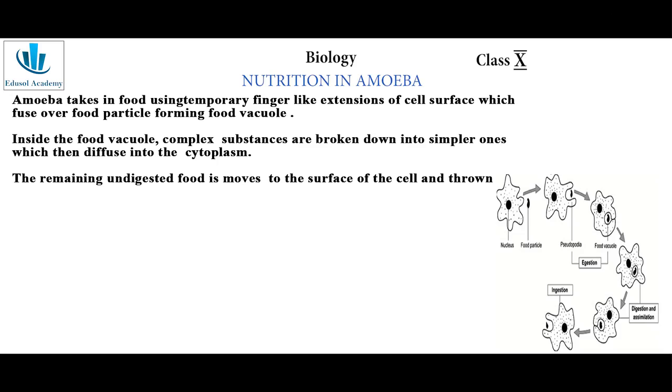Now let us see how the holozoic nutrition in amoeba takes place. The first step is ingestion. Ingestion is a process of taking the food into the body either by swallowing or by absorbing it. Amoeba pushes out the pseudopodia to encircle the food and engulfs it, forming a vacuole. This process is known as phagocytosis.